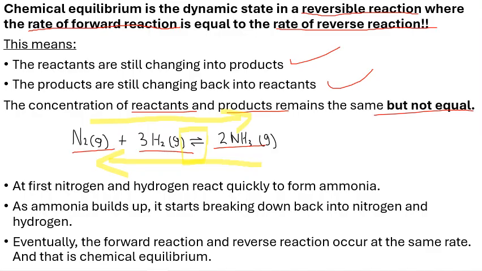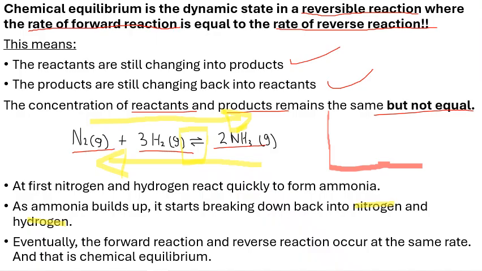So at first, nitrogen and hydrogen react quickly to form ammonia. Okay, so that's what is happening in the forward reaction, right? And then, as ammonia builds up, it starts breaking down back into the nitrogen and the hydrogen as well. Okay, guys. Then eventually the forward reaction and the reverse reaction occur at the same rate, and that is chemical equilibrium. Okay, so let me show you exactly what I mean right here. On the side, there's our graph.